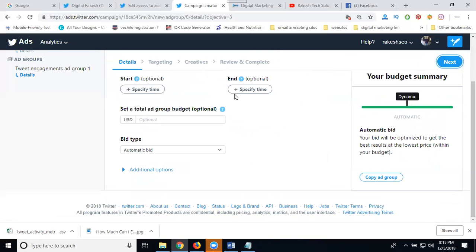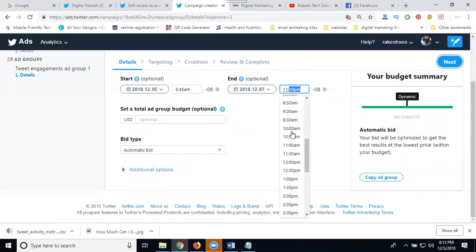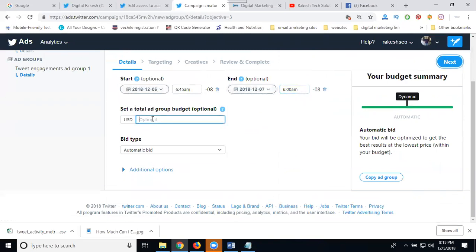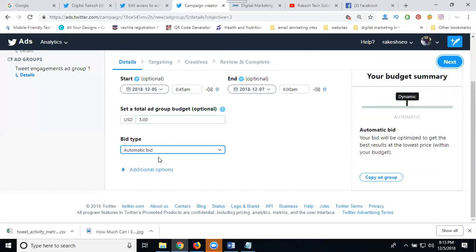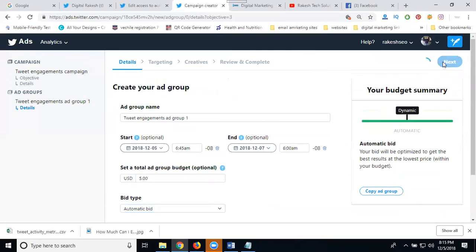Search your start and end date. So I'm paying for my previous time. Select it. Start at 6 a.m. My ad group budget is 5. If I'm adding 2 groups, each group will be $5. Next, automatic or manual bidding. If you go manual bidding, how much will it be? 1.50 to 2.50. I'm clicking only automatic bid. Click next.